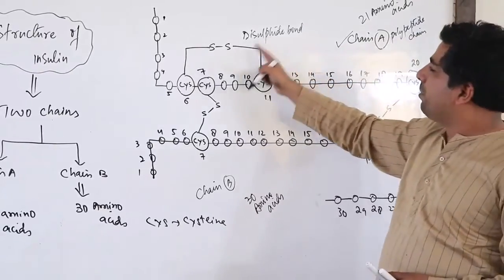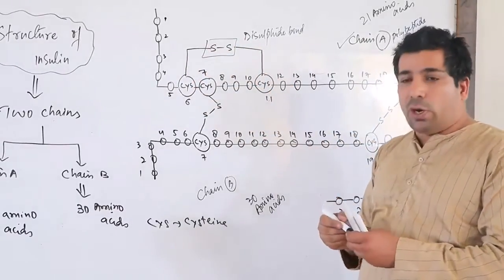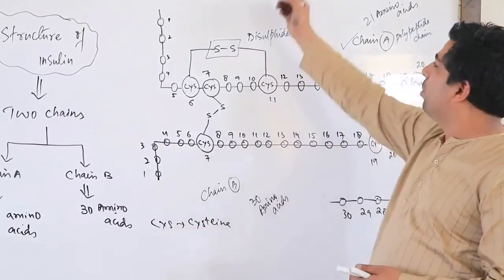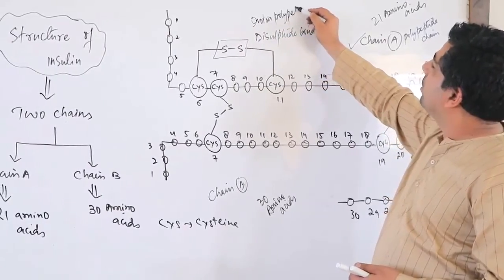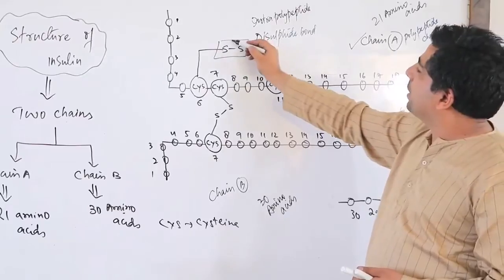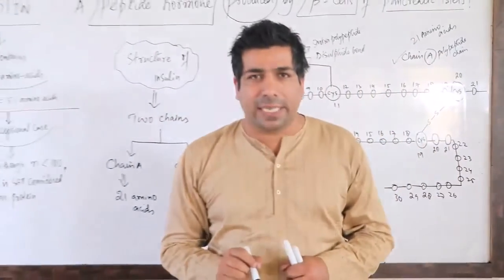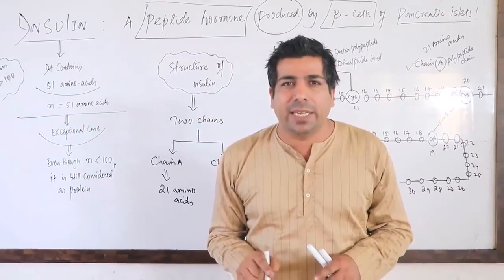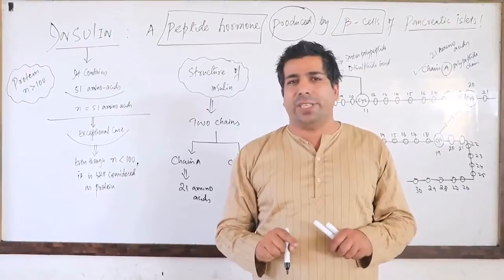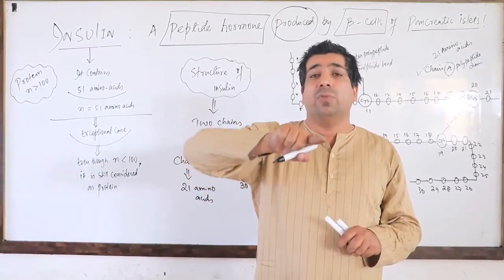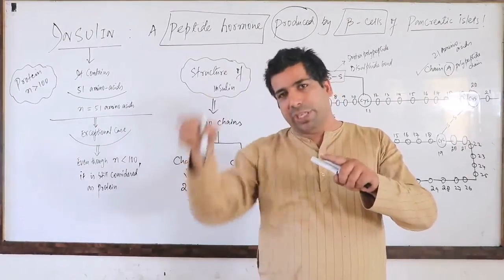So when any disulfide bond, SS bond, is present within the same polypeptide chain, it is called an intradisulfide bond. You can also call it an intrapolypeptide disulfide bond. Why? Because this SS bond, which is a disulfide bond, is present in the same chain, chain A, and chain A is nothing but a polypeptide chain. Between the 6th amino acid and the 11th amino acid, there is a disulfide bond, but that bond is within the same chain.